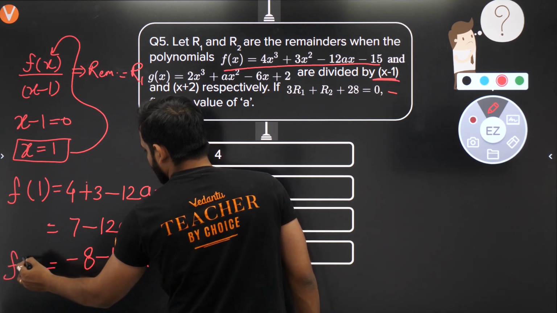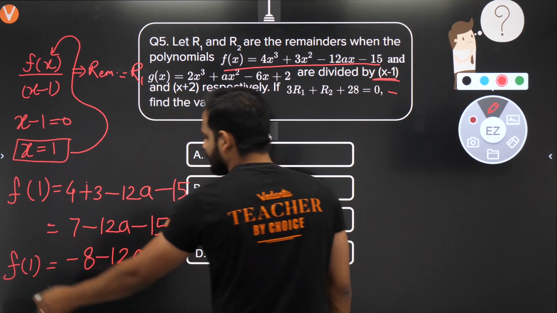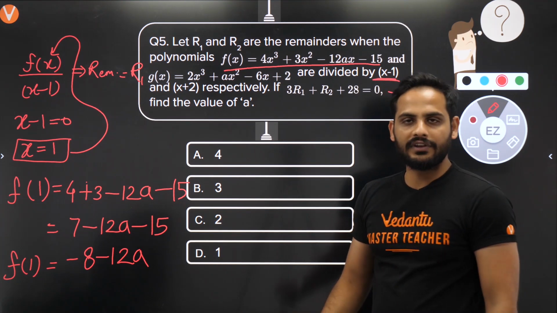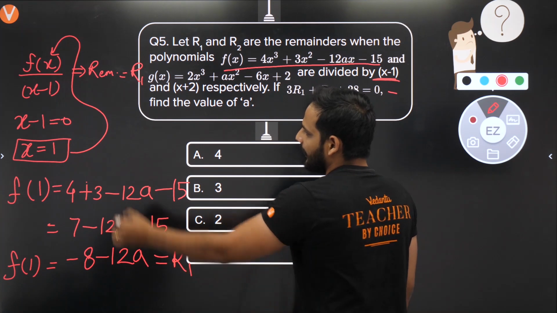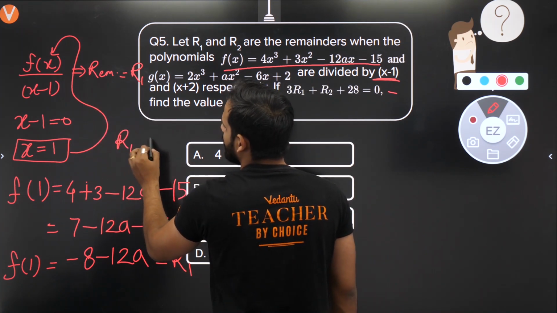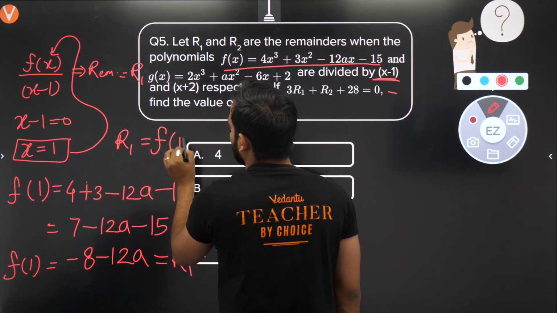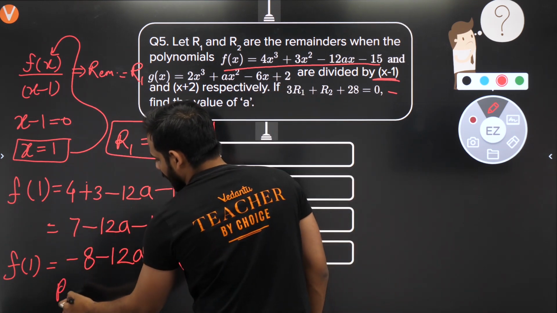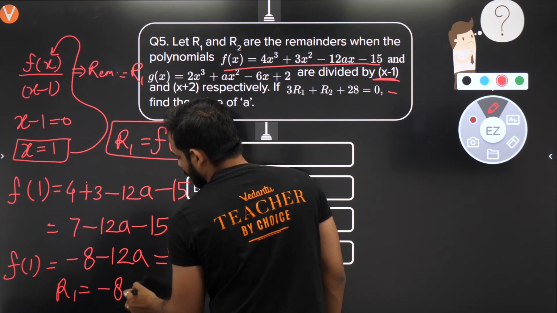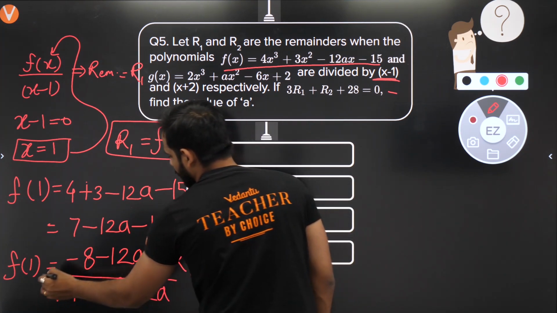That is your f(1), and this value is equal to the remainder R1. So R1 is minus 8 minus 12a. We have got the value of R1.